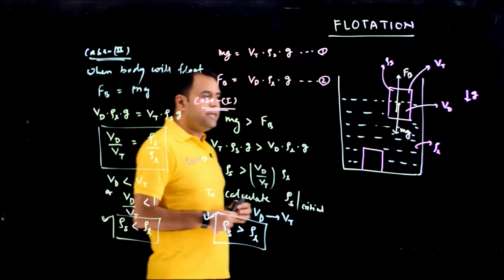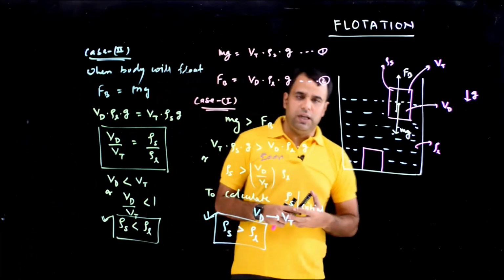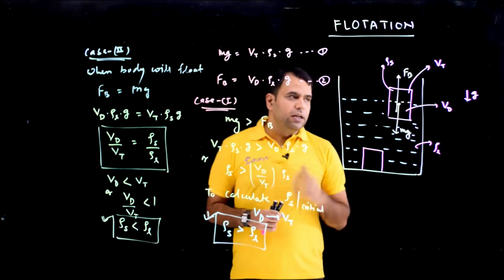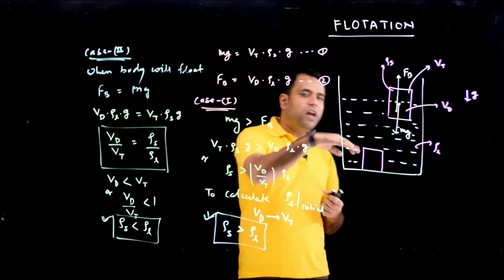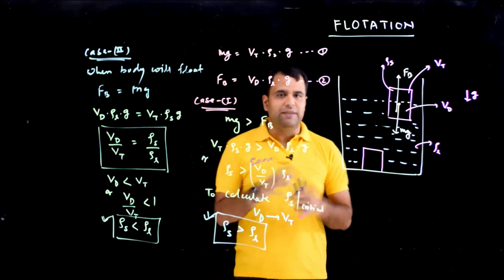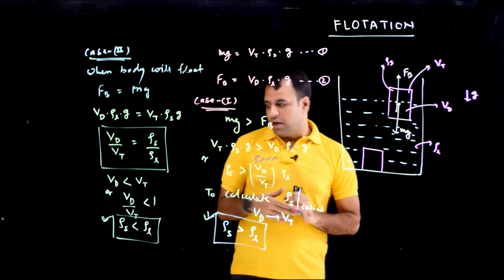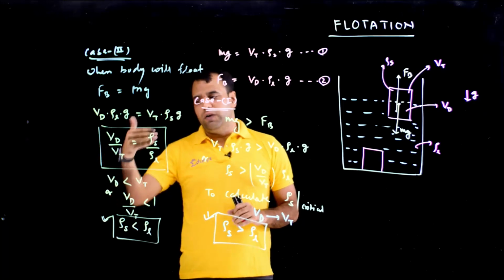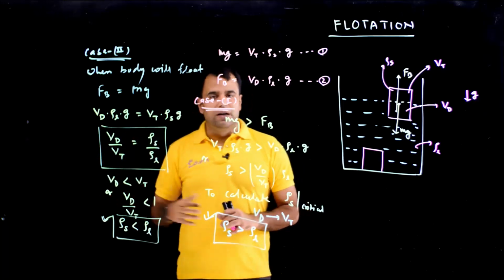So whenever the density of the solid is less than the density of the liquid, in that case body will be floating. And when the body will be floating, some of the volume of the body will be up the surface and some of the volume of the body will be down the surface, and we can make the relationship out of that. The Vd, this dipped volume divided by total volume will be equal to rho s upon rho L. It will decide the ratio.